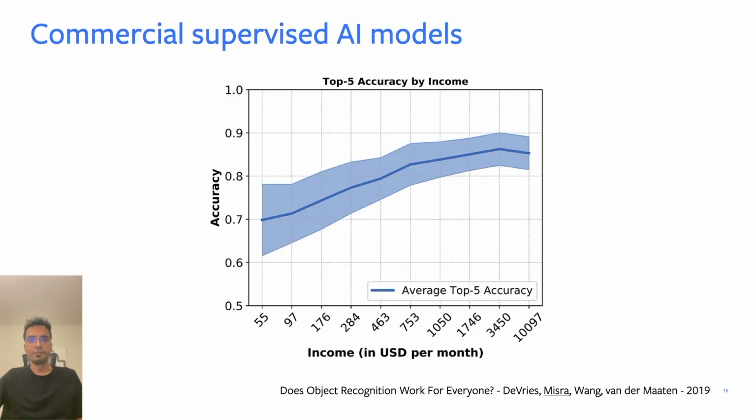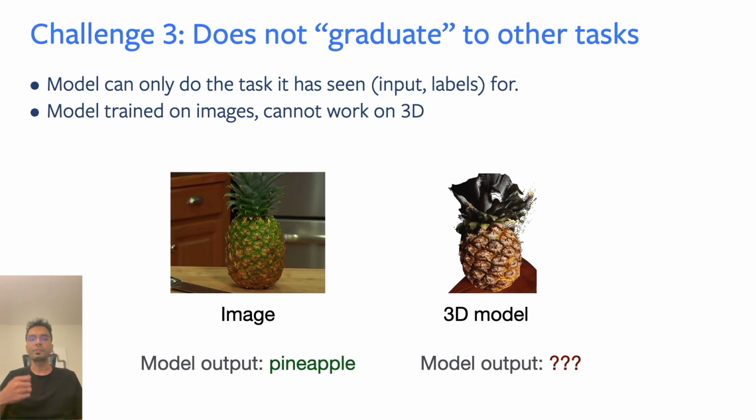The third challenge for supervised models is that after we spoon feed them a bunch of supervision for a bunch of different tasks, these models really do not graduate to any other tasks. They can only do the exact task that we trained them to do. So if we trained a model on billions of images of a pineapple, this model can never recognize a pineapple given a 3D model of a pineapple. Although the 3D model in this case really does look like a pineapple, so the model should really be able to recognize it. But our current supervised models just do not do this well.